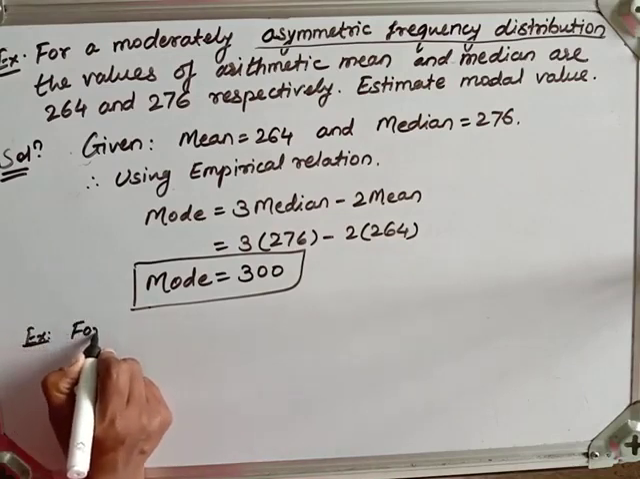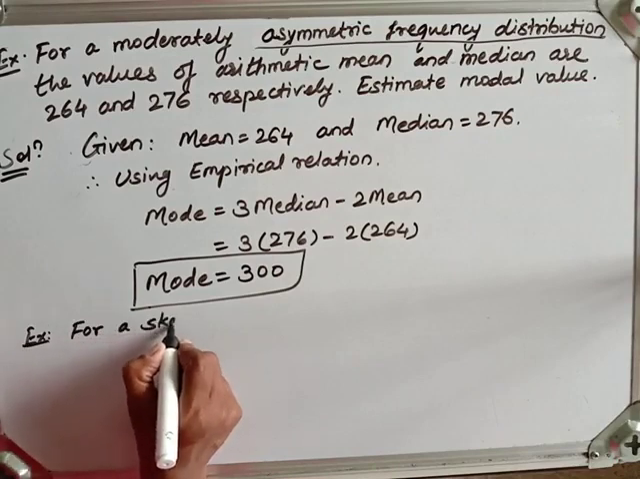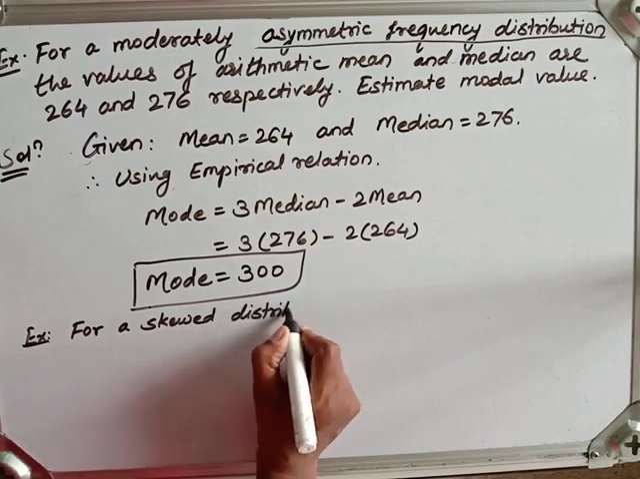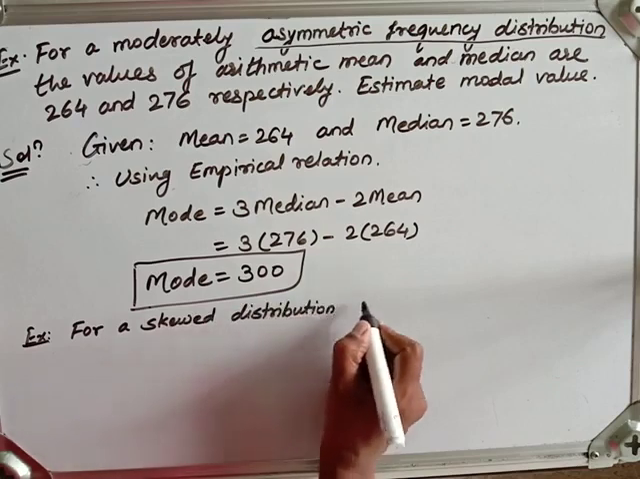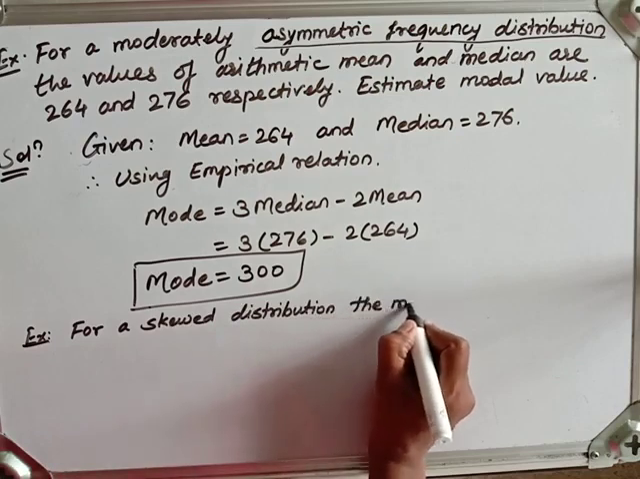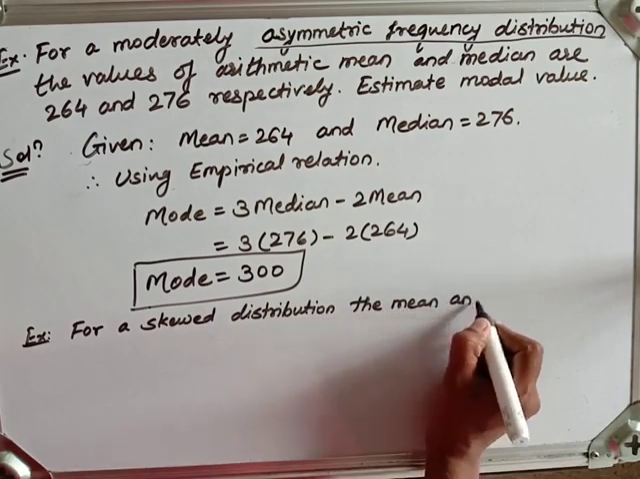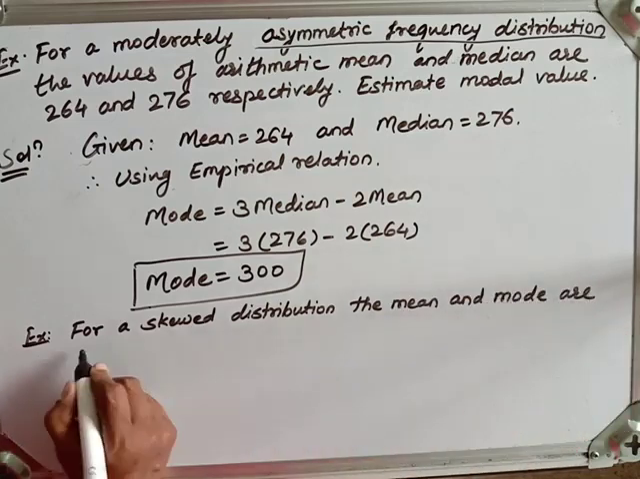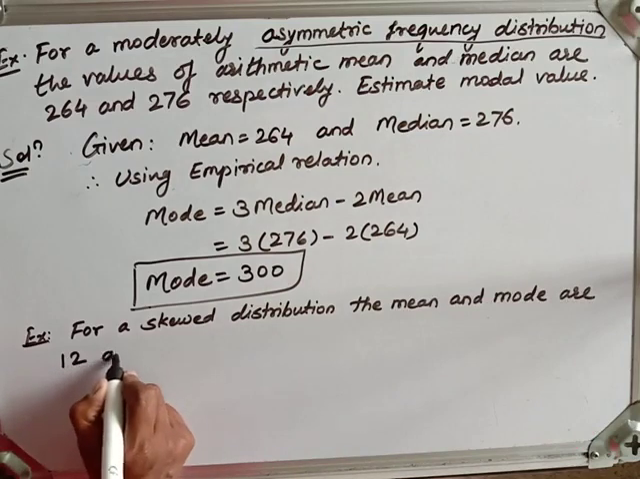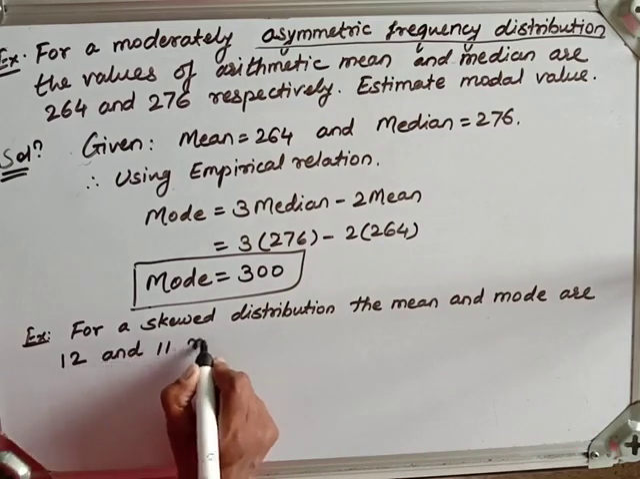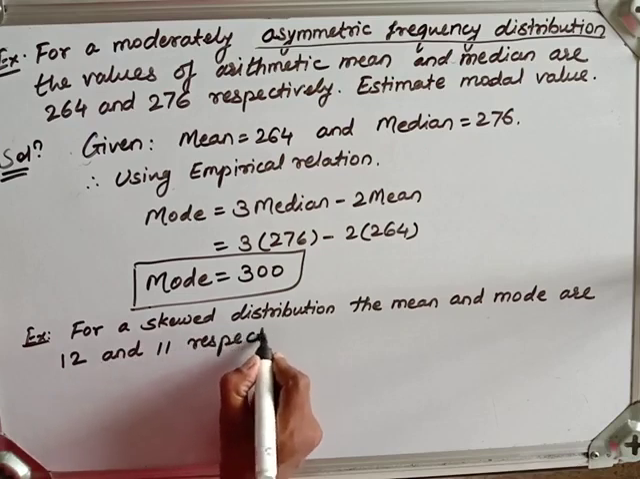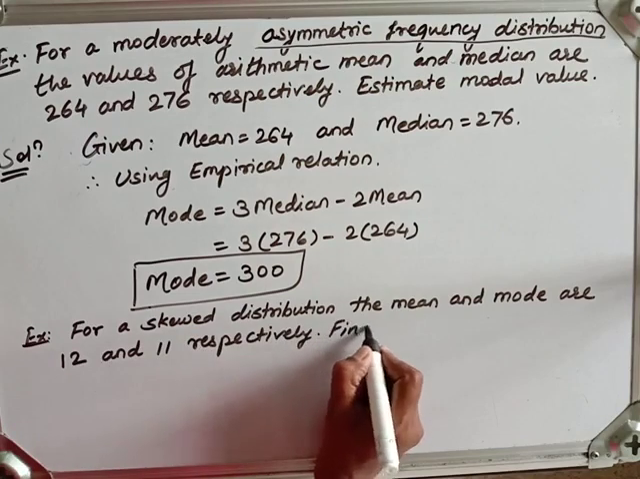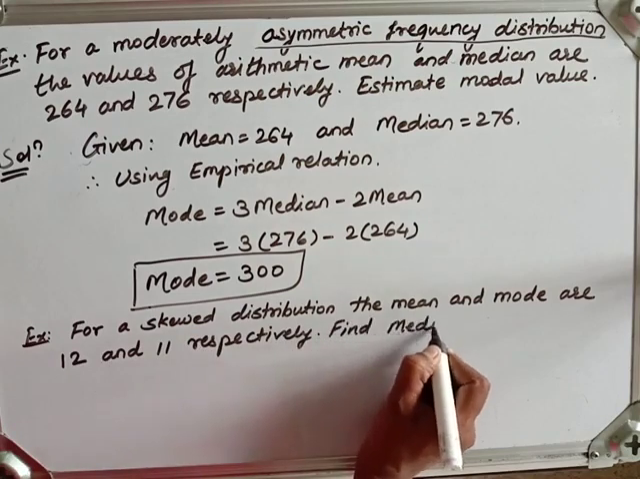Now let me take one more example here. For a skewed distribution, the mean and mode are 12 and 11 respectively. Then the question is: find the median. Suppose we have to determine the median.